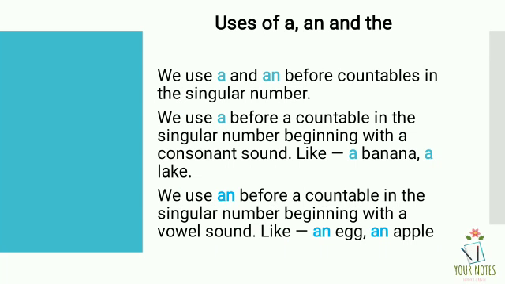Uses of a and an. We use a and an before countables in the singular number. We use a before a countable in the singular number beginning with a consonant sound, like a banana, a lake. We use an before a countable in the singular number beginning with a vowel sound, like an egg, an apple.